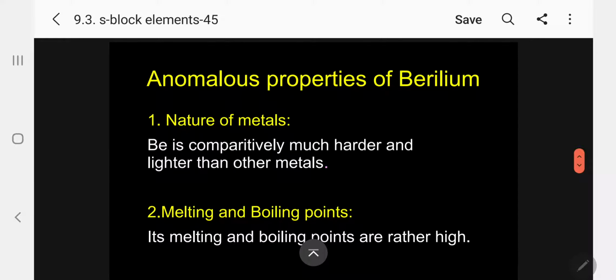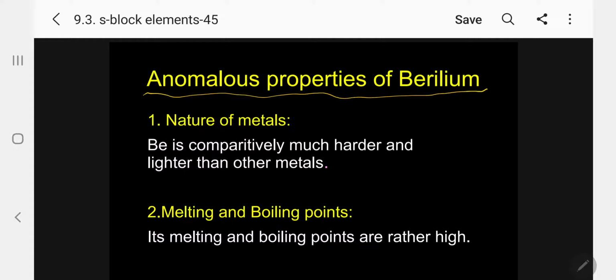Now I am going to discuss the anomalous properties of beryllium. Generally, the first element in a group of the periodic table will always have certain characters different from the other metals or non-metals.